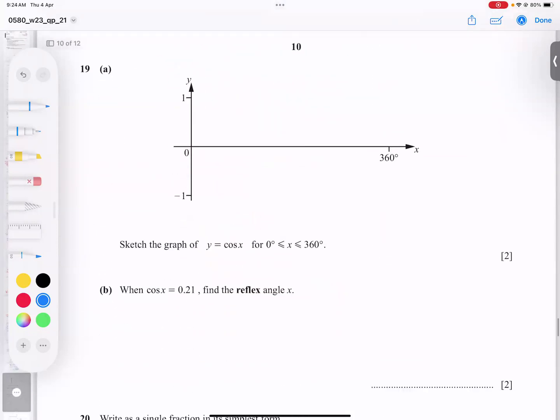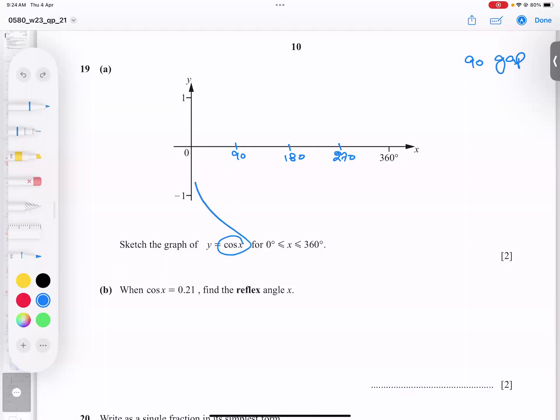I hope it is clear. Question number 19 says what? Sketch this graph. Okay, this sine graph or cos graph. The best technique is to divide this region into 4 equal parts. So here 180 in the middle, this is 90, this is 90, 270. Short story, a 90-degree gap is the best gap. So 0 plus 90 plus 90 plus 90 plus 90. Now you type this 0 in this place and type it in the calculator.